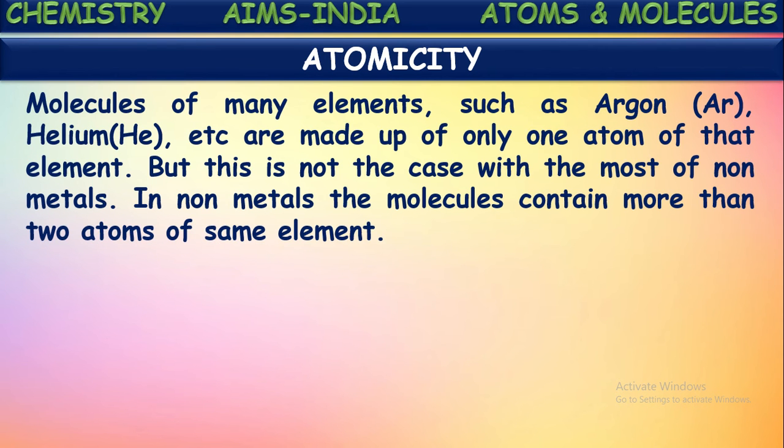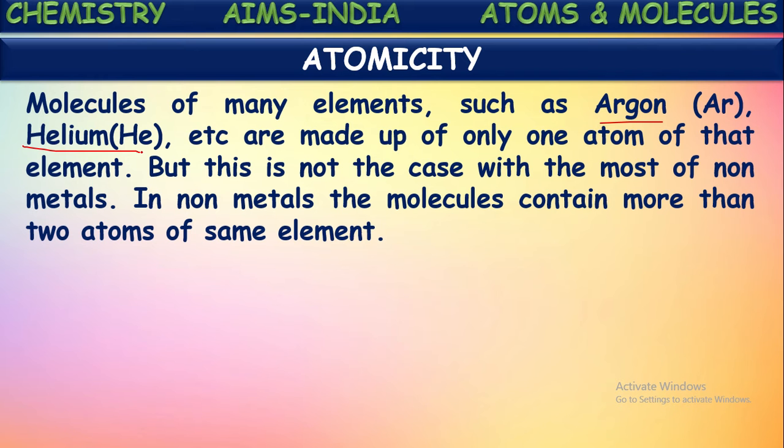We know that molecules of many elements such as argon and helium, we know what these elements are called. They are called noble gases like helium, neon, argon, krypton, xenon, radon. These all are called noble gases. Why they are called so: the atoms of these elements do not react with any other elements, and even do not react with themselves, so they are called noble gases.